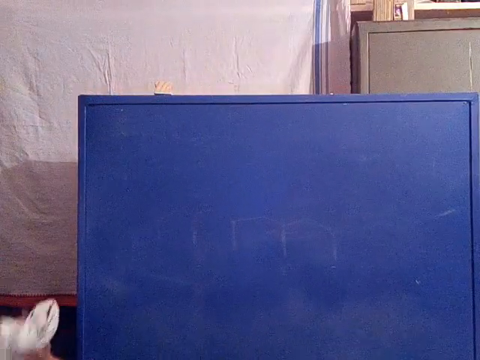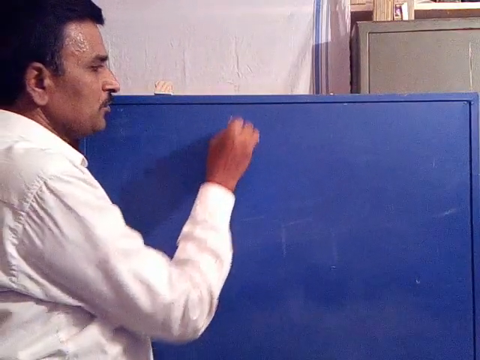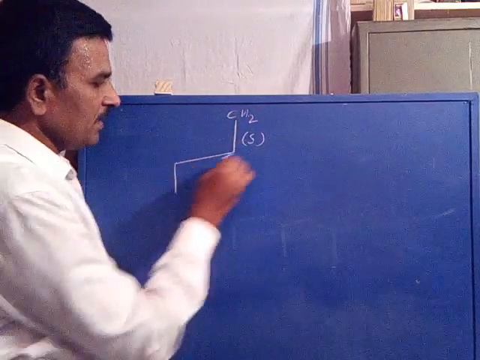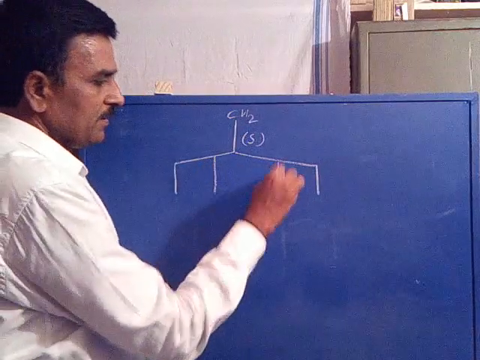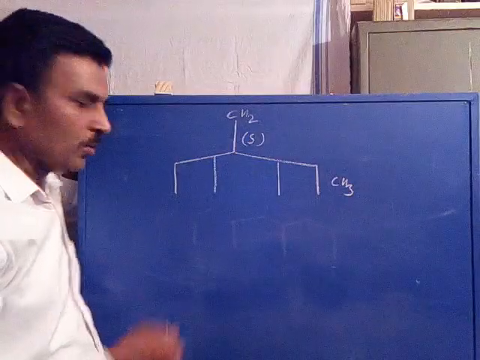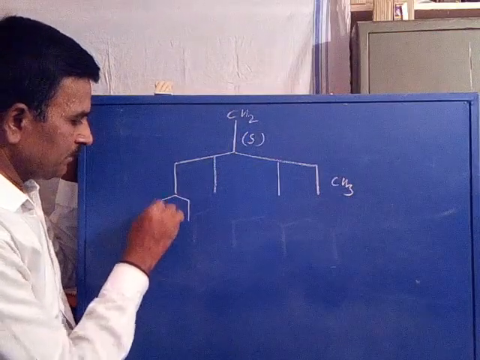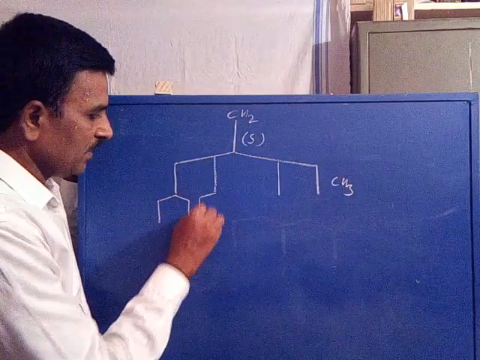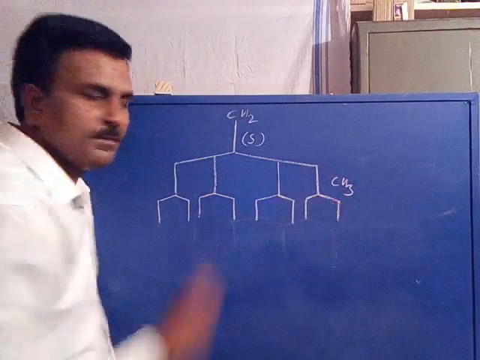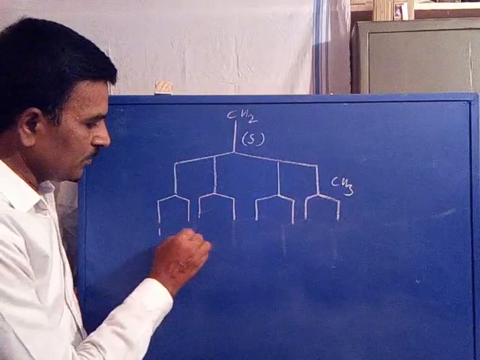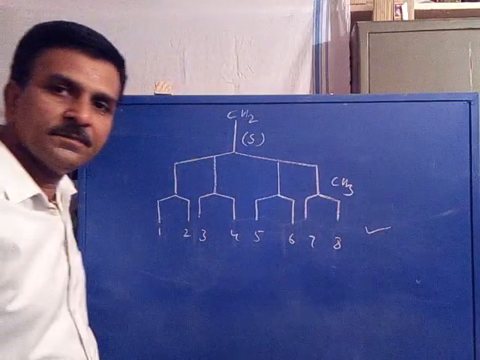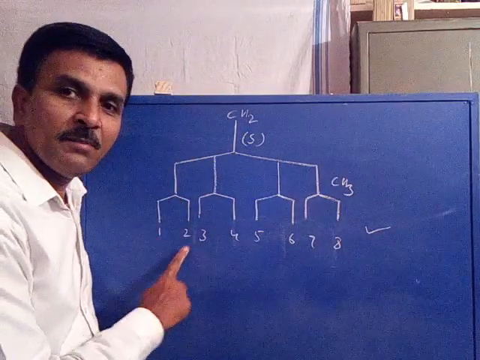Now under high resolution, you see what happens. CH2 before coupling, singlet. When coupled with CH3, it appears as a quartet. After coupling with OH, every line is split into a doublet. 2 lines. It is also a doublet. This is also a doublet. Is it clear? 1, 2, 3, 4, 5, 6, 7, 8. Octet. The actual multiplicity will be an octet.